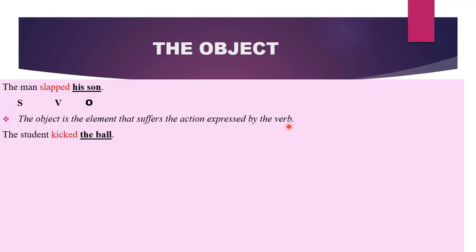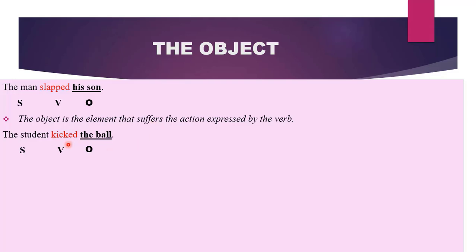Let's have more examples. The student kicked the ball. What was kicked? What is suffering from the action kicked? The answer is your object. And what is your answer? The ball. Therefore, we have the student as our subject. The verb, which is kicked, is an action word. And who is suffering, or what is suffering from the action? It is the ball. Therefore, the ball becomes our object. So the object always suffers from the action expressed by the verb.